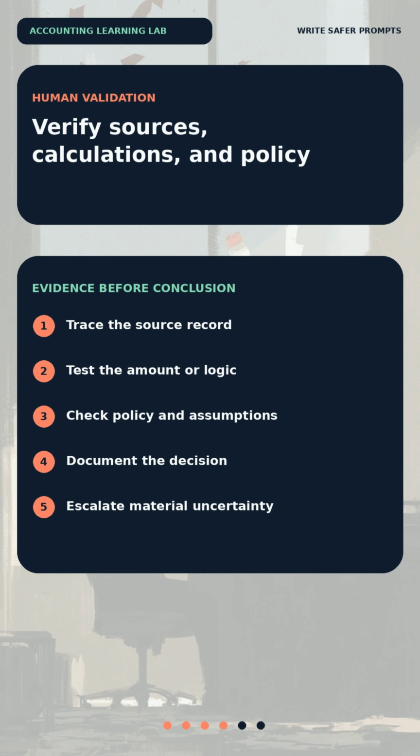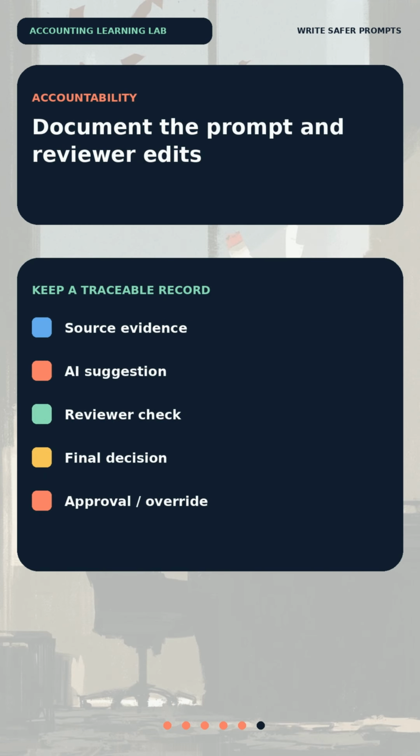Finally, treat the response as a draft. A qualified accountant should check the underlying guidance, recompute any amounts, challenge assumptions, protect confidential information, and document the prompt, output, review steps, and final decision. If the answer affects a material judgment, unusual transaction, or compliance conclusion, escalate it through the organization's normal review process.